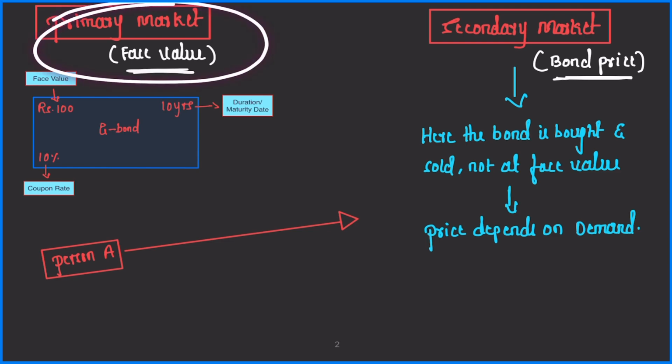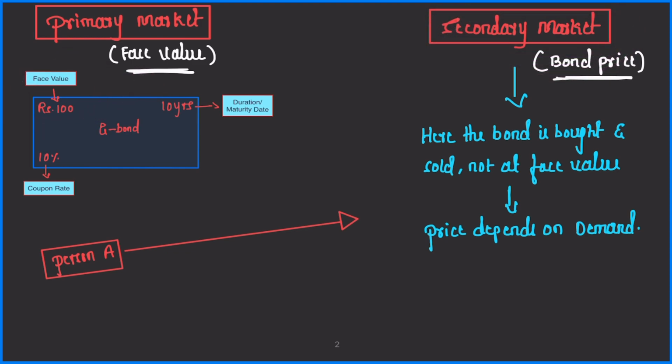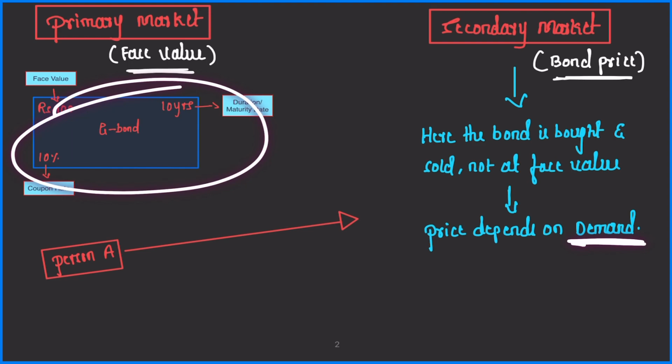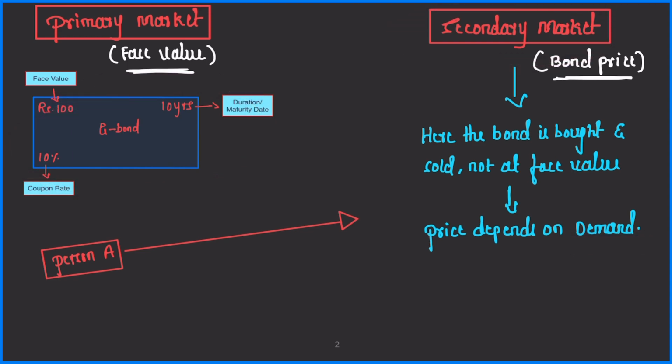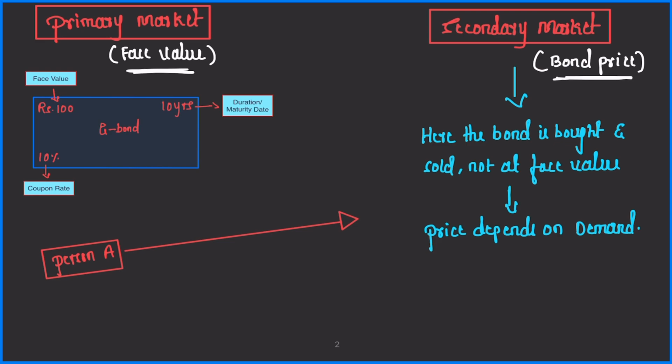So as I told you, in the primary market, bonds are sold by the government or private sector at face value, right? But in the secondary market, the situation is completely different. Here the bonds are bought and sold not at face value, but at some other price. And what that price will be is determined by the demand for these bonds in the secondary market. How that demand is determined, I will tell you in the future part of this video. But in the secondary market, bonds are bought and sold not at face value, but at a different price. And that price is called the bond price.